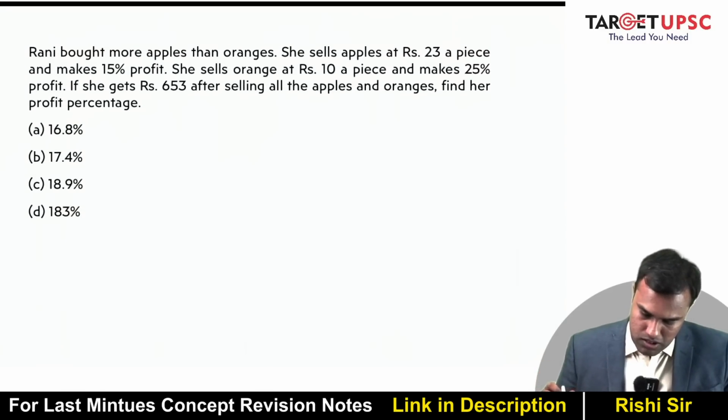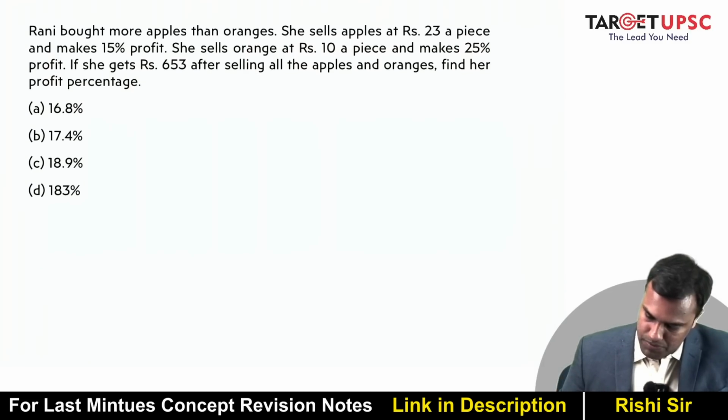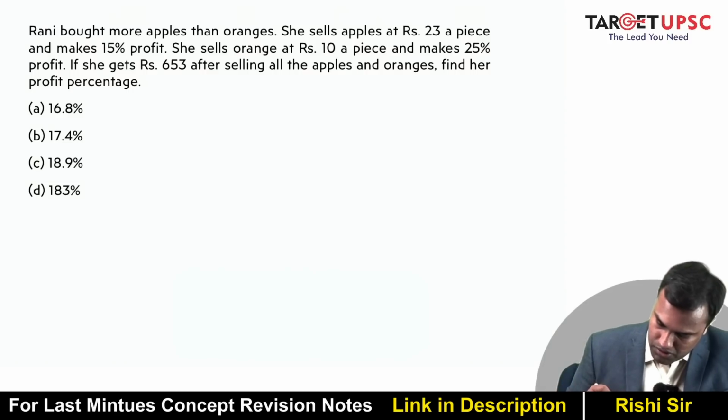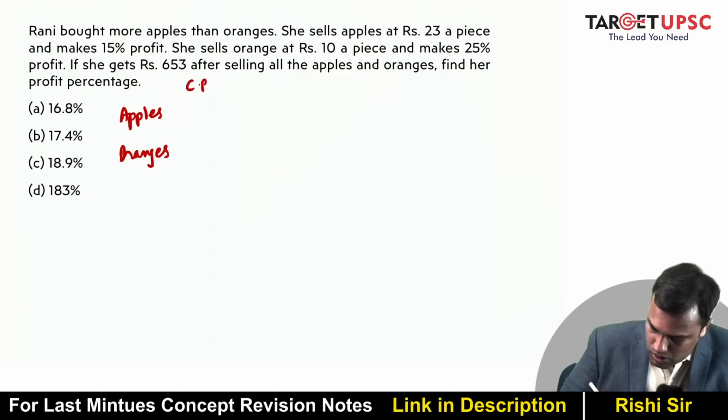All right. So Rani bought more apples than oranges. She sells apples at rupees 23 a piece and makes 15% profit. She sells orange at rupees 10 a piece and makes 25% profit. Okay. All right. So basically, we'll make a table. We'll look at apples. We'll look at oranges, right? Let's look at cost price and selling price.